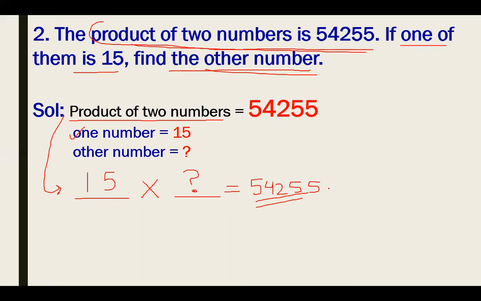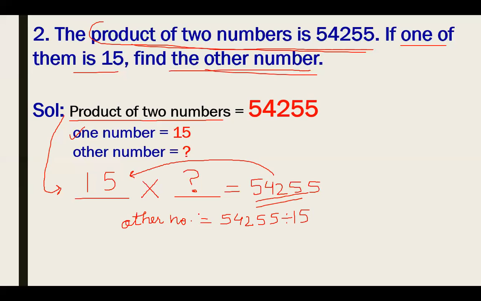In these types of questions, what do we have to do to find the other number? To find the other number, what will we do? We always divide 54,255 by 15. So we will divide 54,255 by 15 to get the other number, because division and multiplication are related to each other.